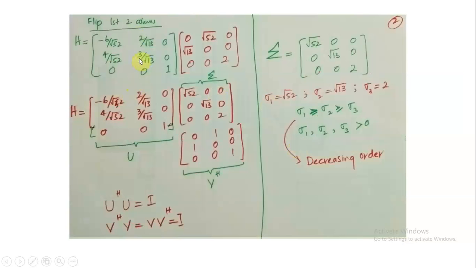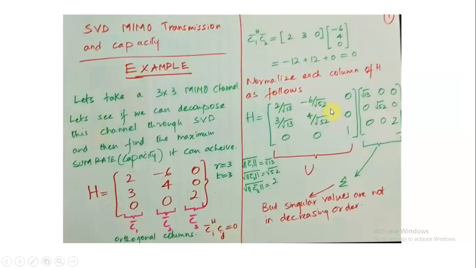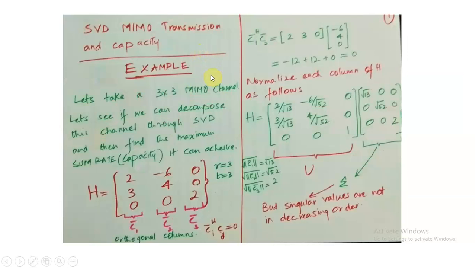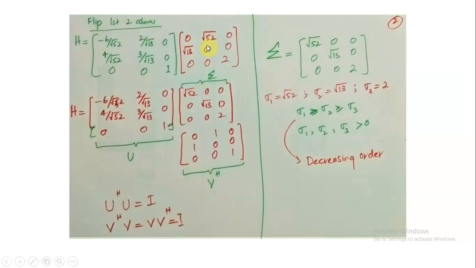So what you do is flip the first two columns. If you flip the first two columns of this matrix, then you flip the rows or the columns of the second matrix also. When you flip, the matrix is still a U matrix with the orthonormal property, and this matrix can again be converted into these two matrices.